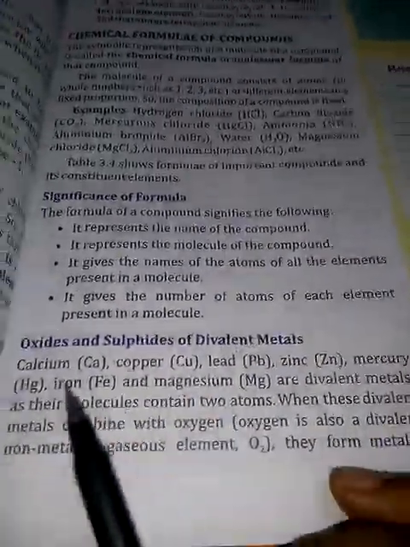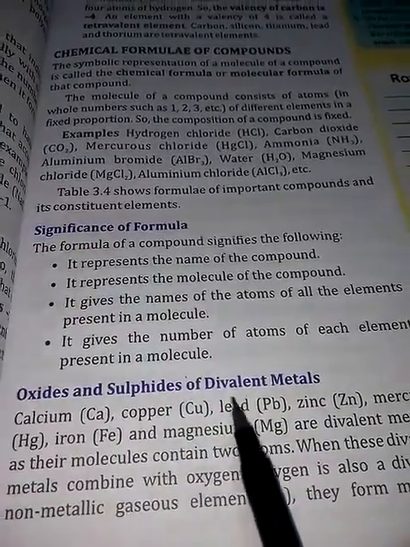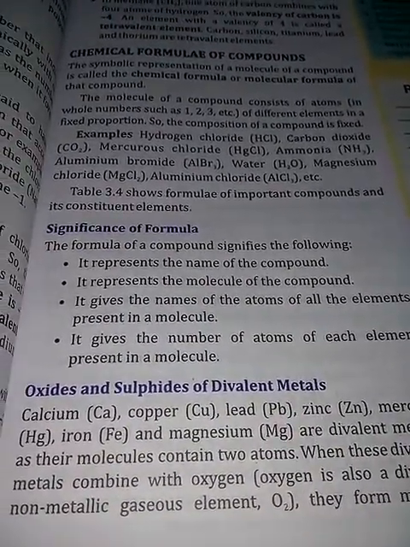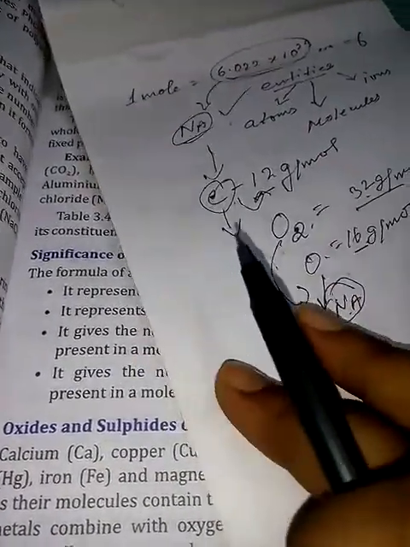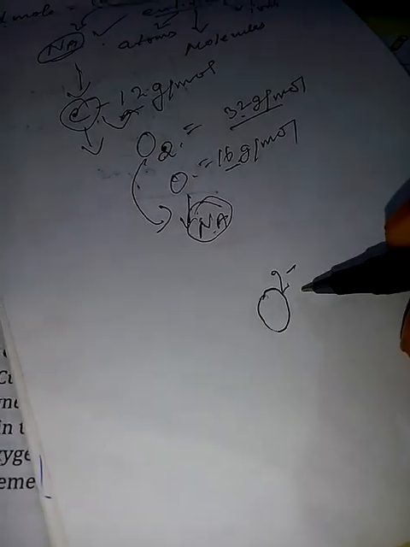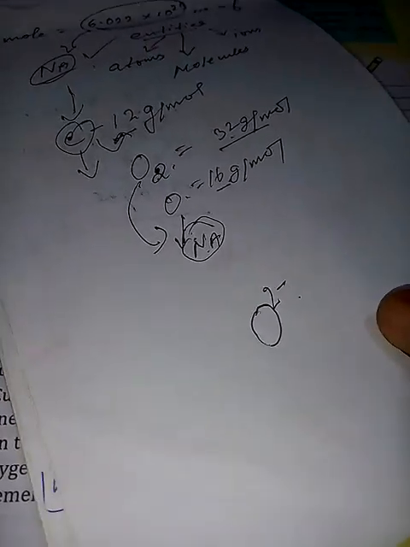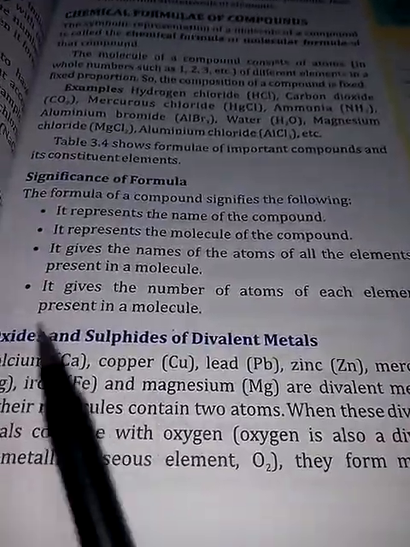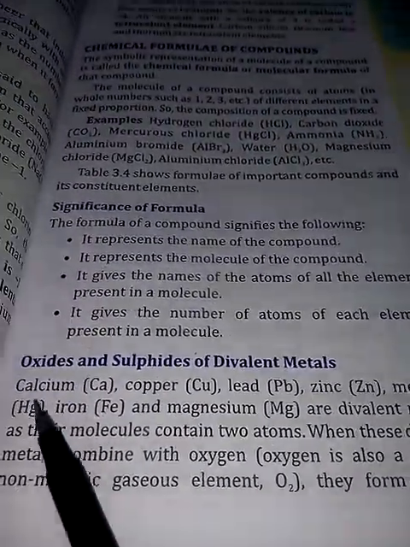Now, oxides and sulfides of divalent metals. What do oxides mean? Dear student, what are oxides? Oxides means having oxygen O2 minus. This is known as oxide. O2 minus is the valency or charge on oxygen. So the compounds which carry oxygen in the form of O2 minus are known as oxides. In this topic we will study about oxides now.